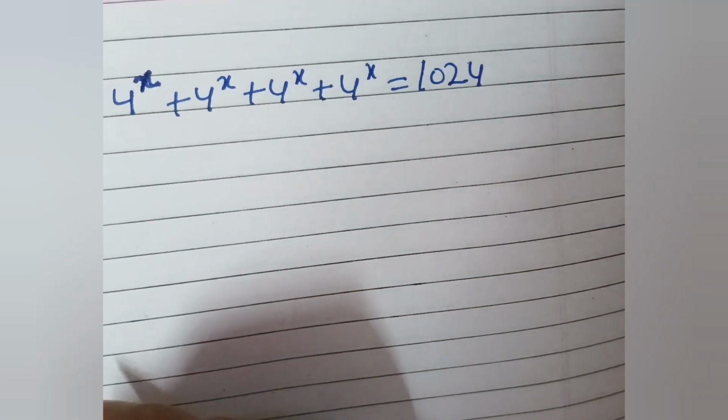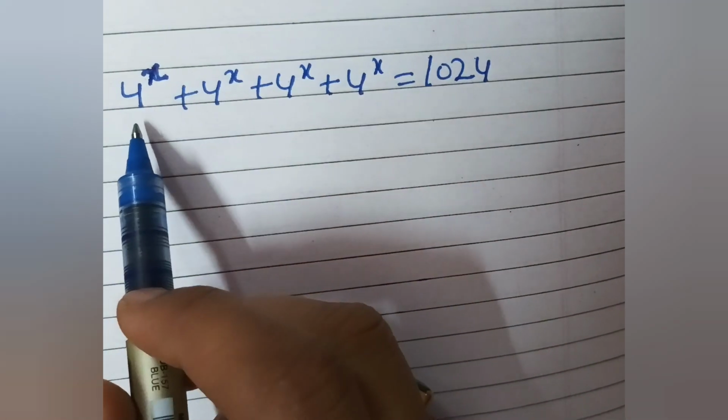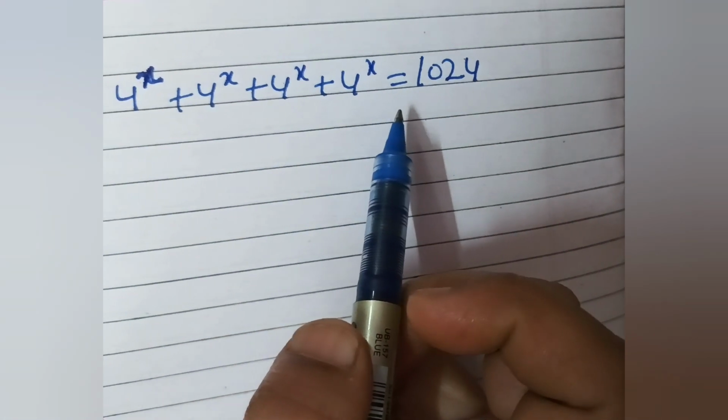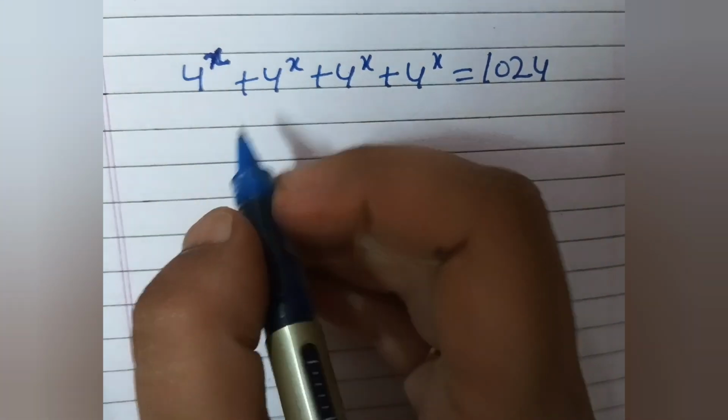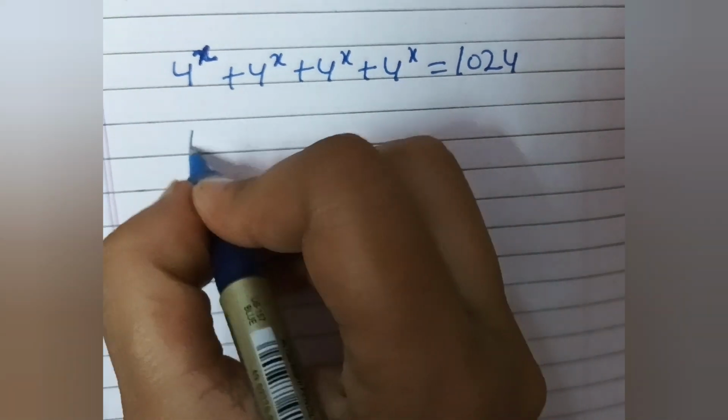Hi guys, today we'll solve an Olympiad question for the value of x. 4 to the power x plus 4 to the power x plus 4 to the power x plus 4 to the power x equals 1024. So let's start. From here we will take 4 to the power x common.